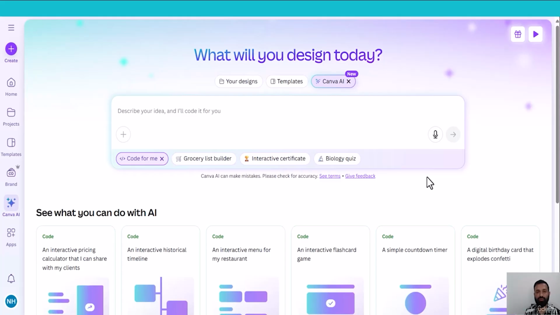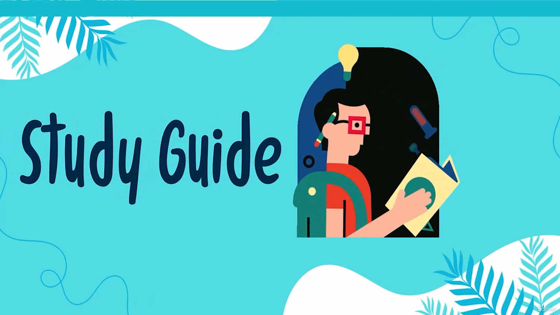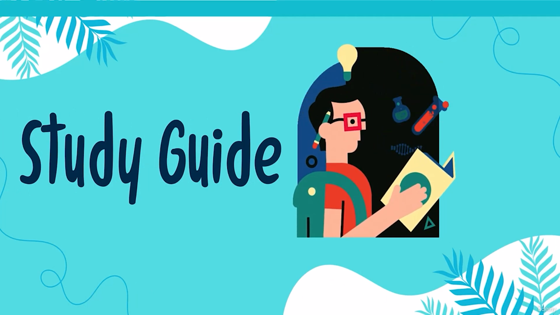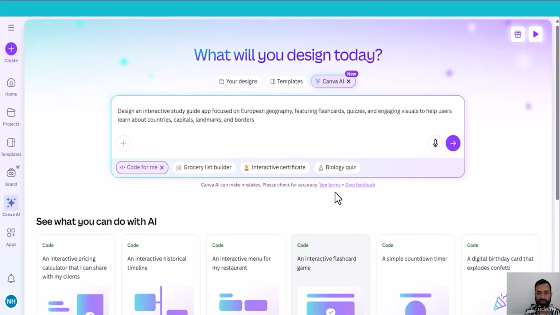In this lecture, we'll build something interesting. As you know, Canva Code is for everyone, for teachers, students, everyone. So let's build something for a student: a study guide. Can Canva create a study guide for students? First, let's write the prompt. I want to create a study guide for geography.